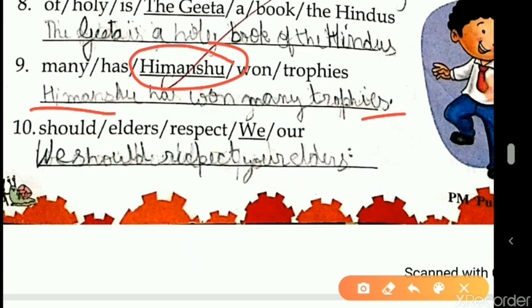So this is the correct order. You begin a sentence with a capital letter and end in a full stop. Himanshu has won many trophies. Now students, the 10th one.